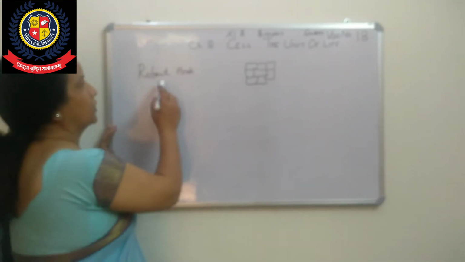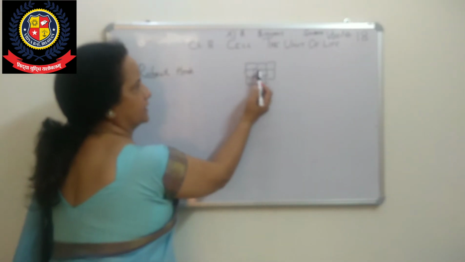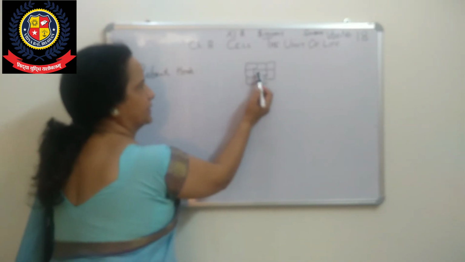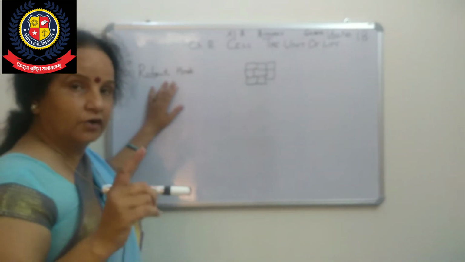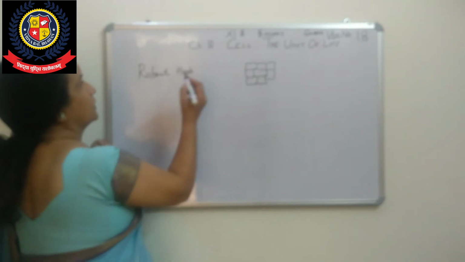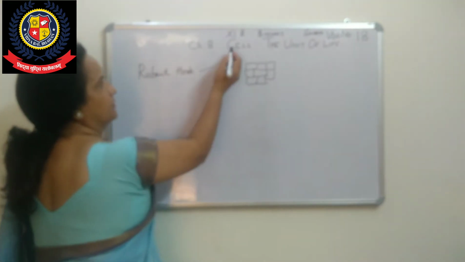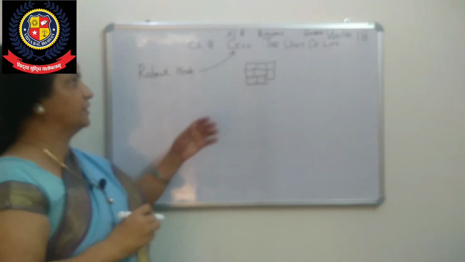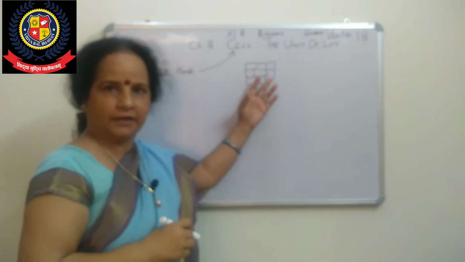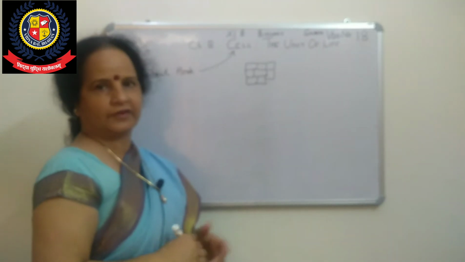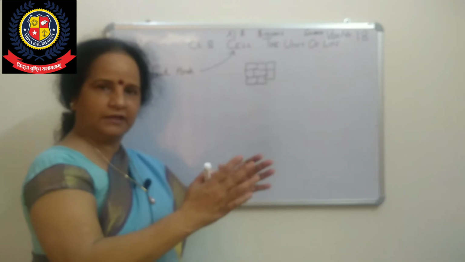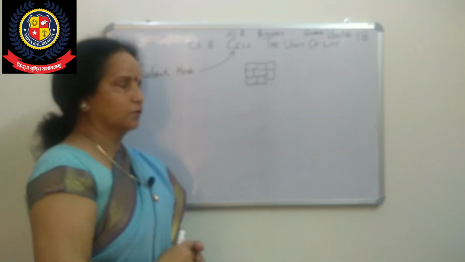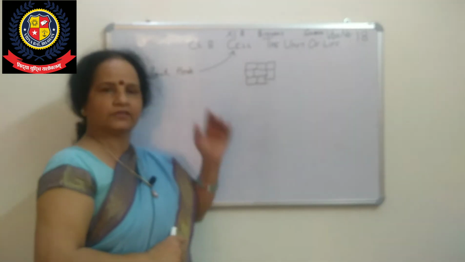When Robert Hooke saw these chambers, these compartments, he coined the term cell. Robert Hooke gave this name because he saw empty chambers, and those empty chambers are just like a cell. As you know, in prison, the chamber where prisoners are kept is also called a cell. So because of that, the name cell was given.